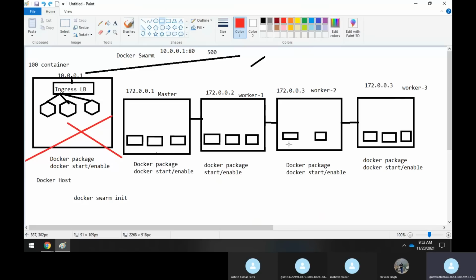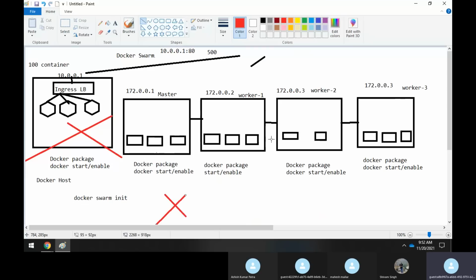So why are we doing this? Because if the main master goes down, there are two more nodes which act like masters. Again an election happens between these two nodes, and one becomes the master and the other becomes a worker or a master itself.